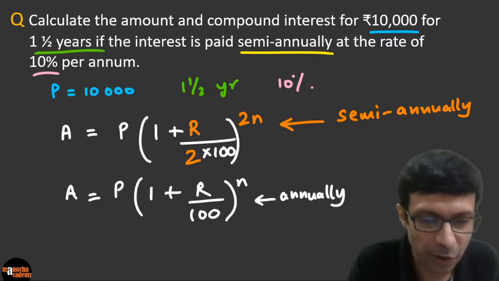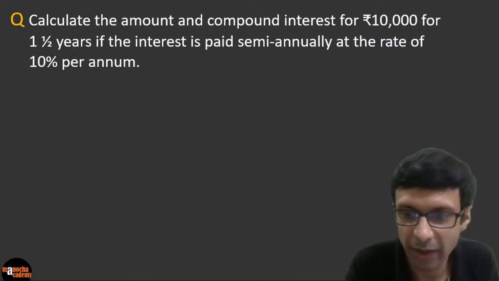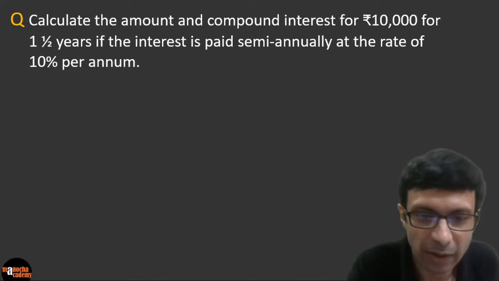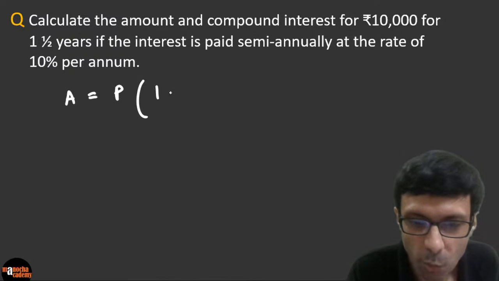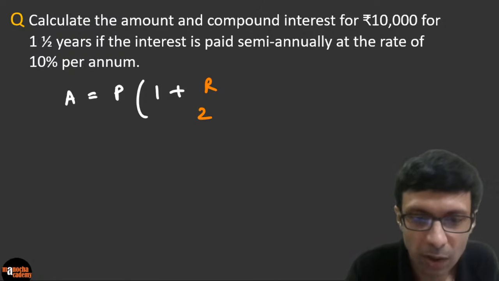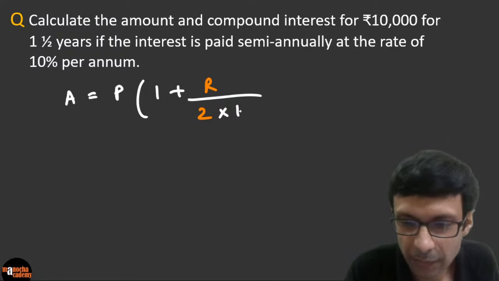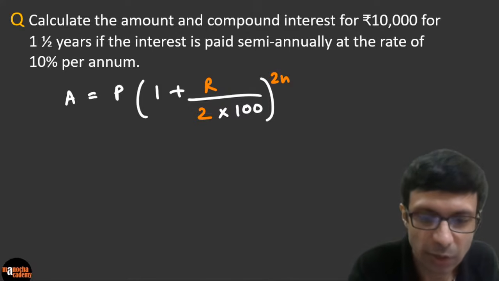So let's make the substitution here. Let's write down the formula. Please write the semi-annually formula here, because we have to do it for semi-annually. So A is going to be P times (1 plus R by 2 times 100) to the power 2n. And now you just have to substitute here.